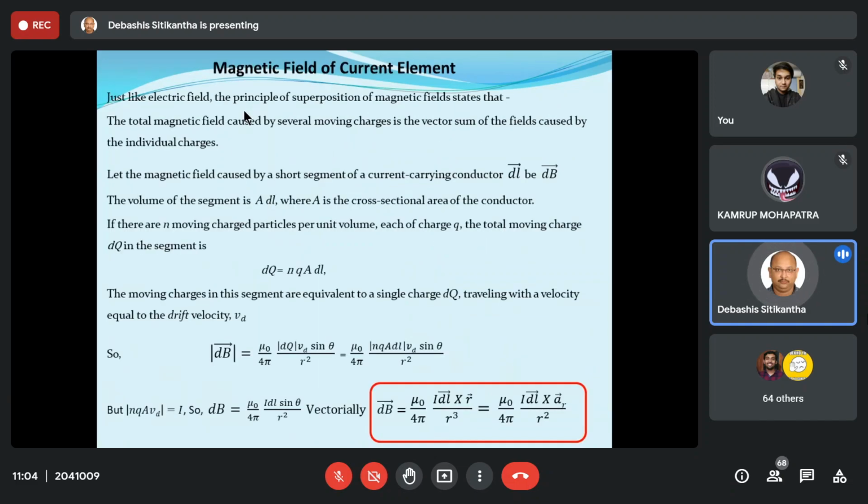Now, with that concept of a moving charge creating a magnetic field, let us extend it to see how, when a current is going to flow inside an ohmic conductor, how it is going to create a magnetic field.